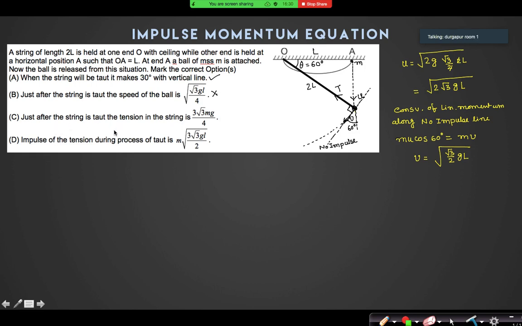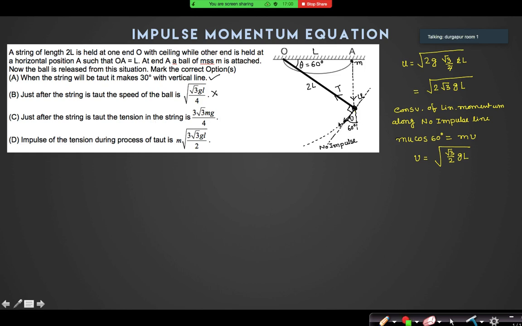Just after the string is taut, what is the tension in the string? Now, what is this tension doing? This tension is changing the momentum from mu to mv. Yes or no? Right? So what is the impulse of the tension? This is not the impulse. Just after the string is taut, what is the tension that it is asking about?